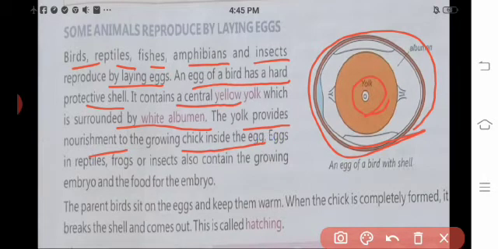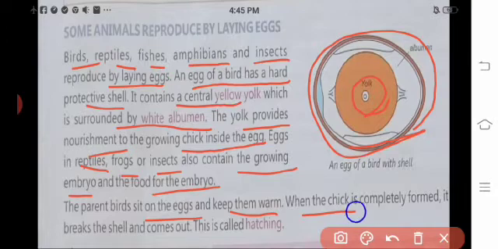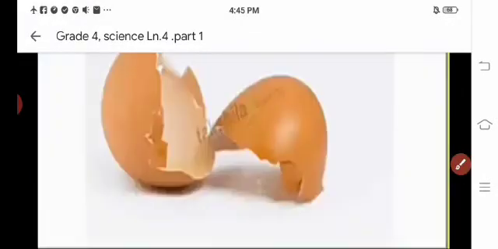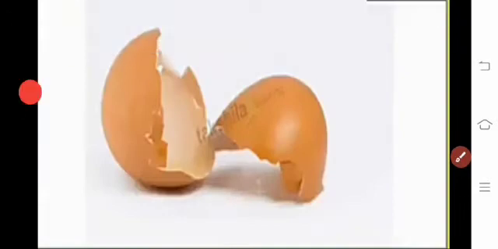Eggs in reptiles, frogs or insects also contain the growing embryo and the food for the embryo. The parent birds sit on the eggs and keep them warm. When the chick is completely formed, it breaks the shell and comes out. This is called hatching. You see in this picture, what is this?